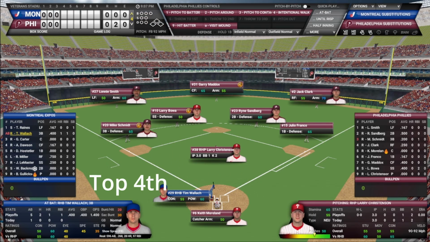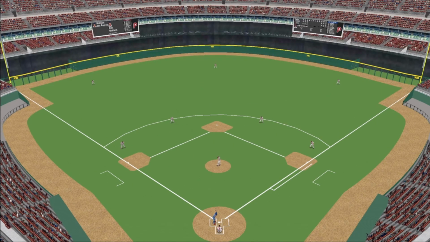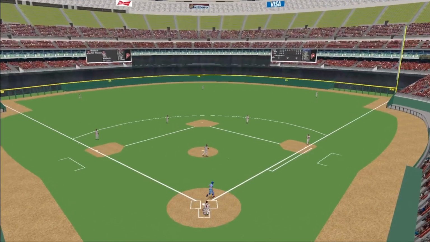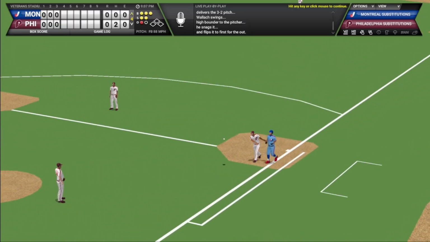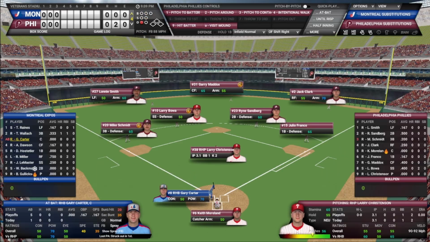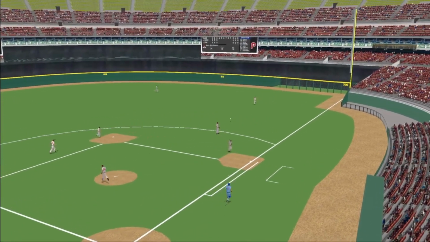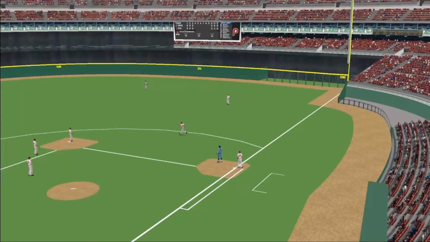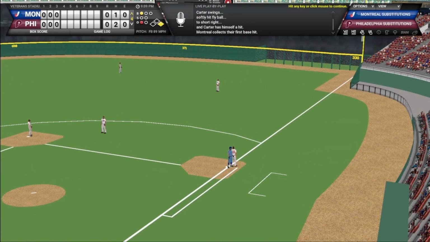Tim Wallach, the third baseman, hitting .400, 0 for 1 today. He will lead things off. Swung on, ground ball back to the pitcher. Christensen will go to first. Franco's got it, 1 away. Gary Carter, 0 for 1 today. The windup and the pitch, hit into right field. That's going to get over Sandberg and into right field for a base hit. Carter's got his first hit of the series.